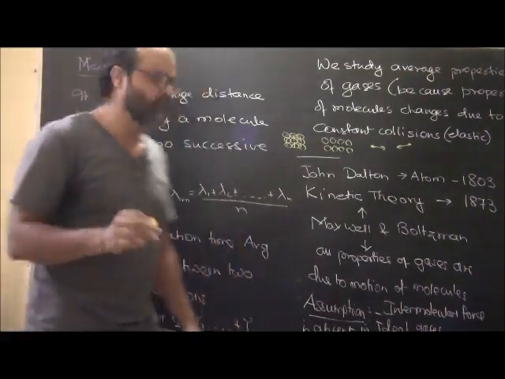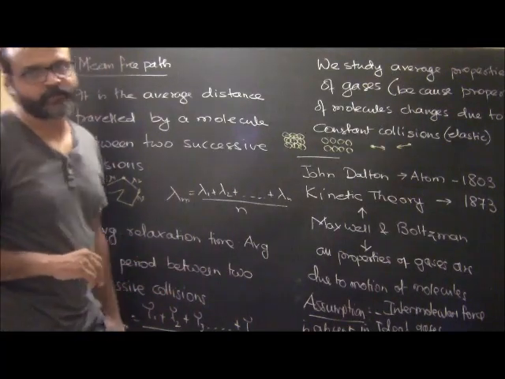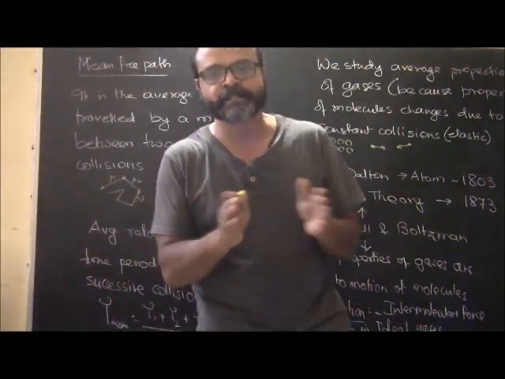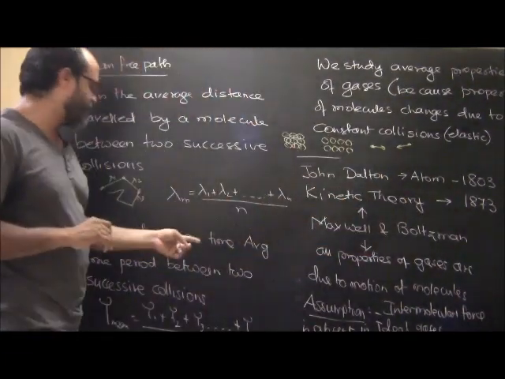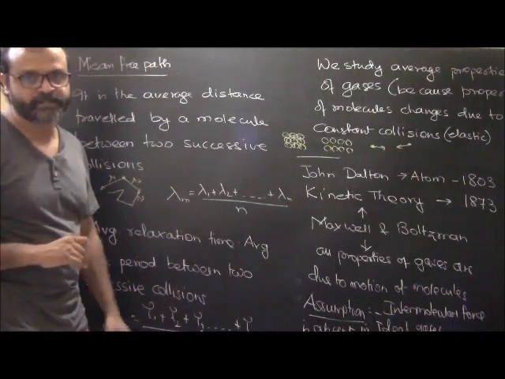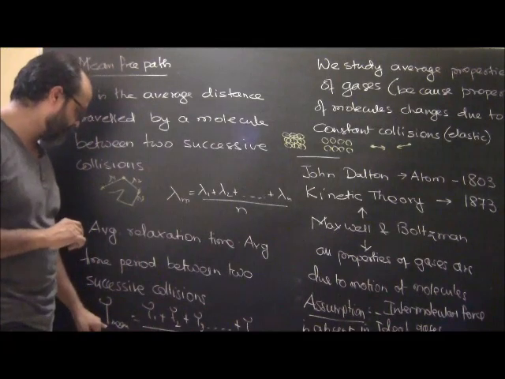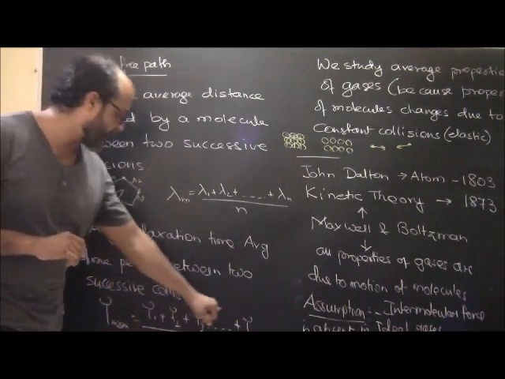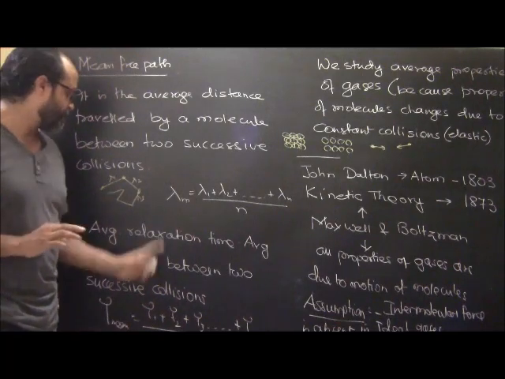Right, now we have average relaxation time. Average relaxation time is the average time period between two successive collisions. If there are two successive collisions, there has to be a time period between them, and the average of that is known as the average relaxation time. Similar to the mean free path, if we keep on adding all these time periods and divide by n, this will give the average relaxation time.